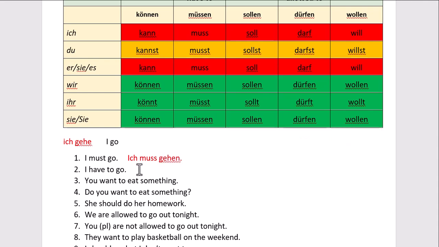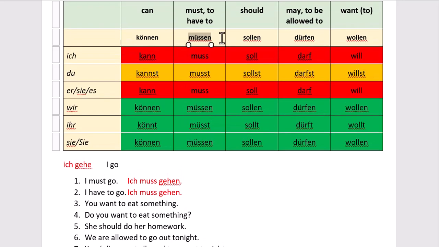Number 2, I have to go. Well, this is the trick, of course. This is exactly the same thing. Ich muss gehen. And I hesitate to even start to write this, but lots of German learners will use haben when they're trying to say have to, but haben, to have, is different from müssen, which is to have to. There's a difference there. Have to means exactly the same thing as must.